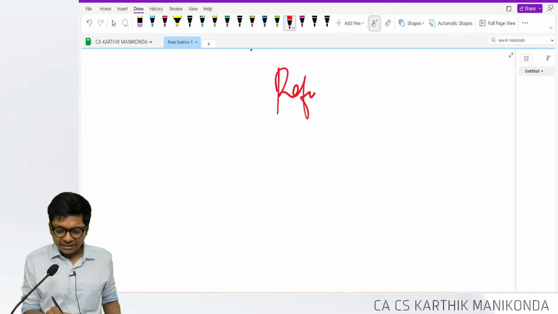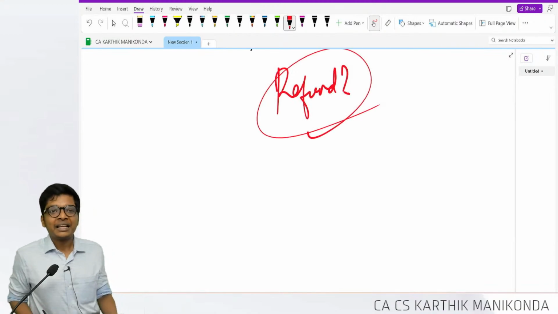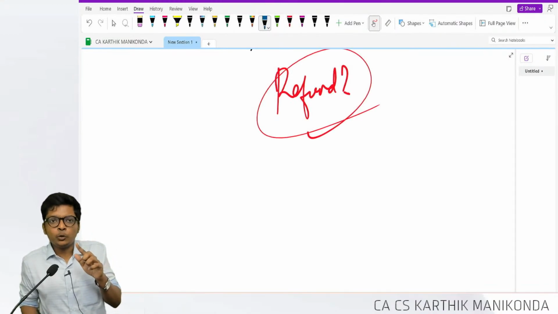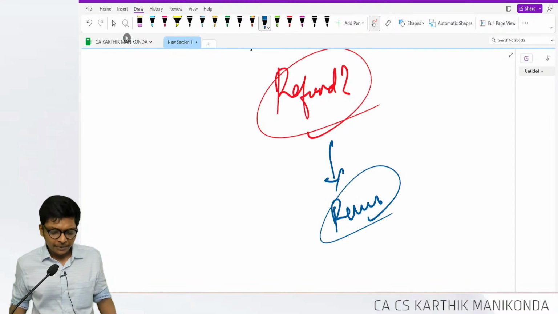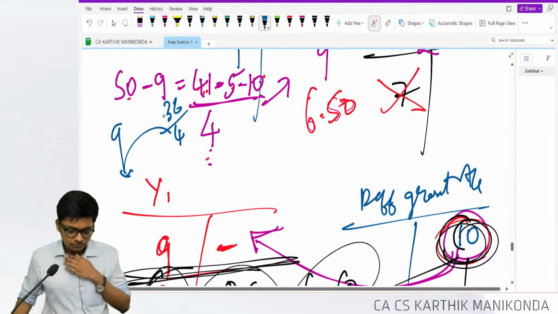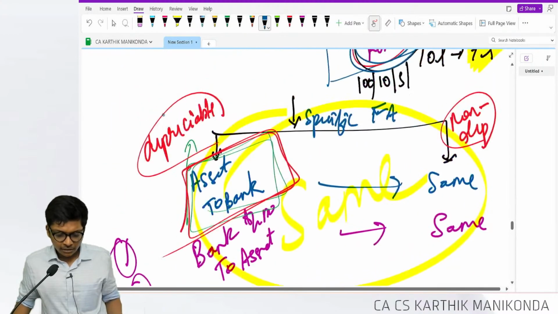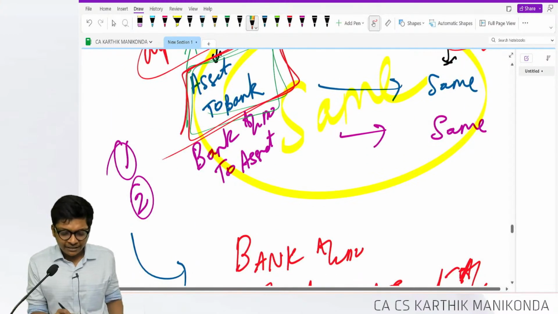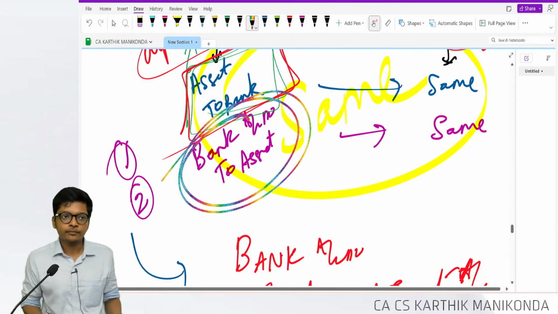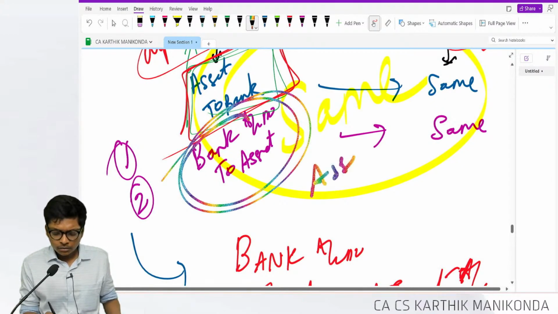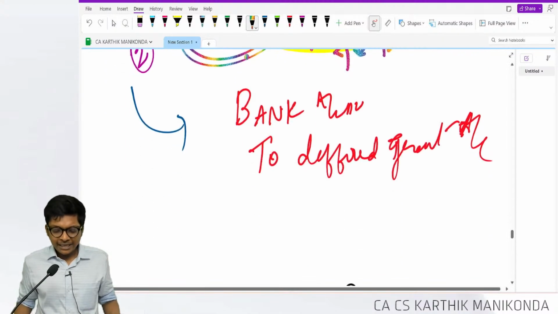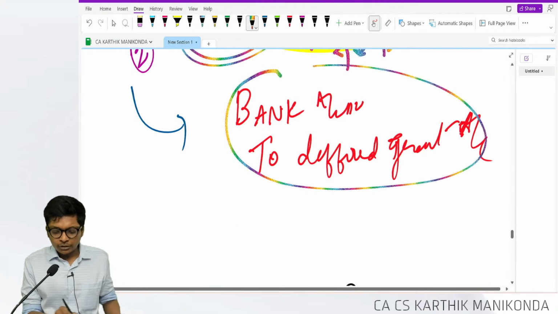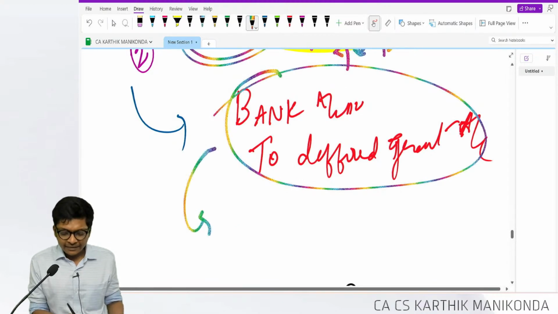Next they are going to ask us refund of grant. Whatever entry you passed for accounting of grant, you will reverse that entry. For example, over here, I pass the entry for receiving grant, bank account debit to asset. Refund will be asset to bank. Here I pass the entry, bank account debit to deferred grant. Refund entry will be